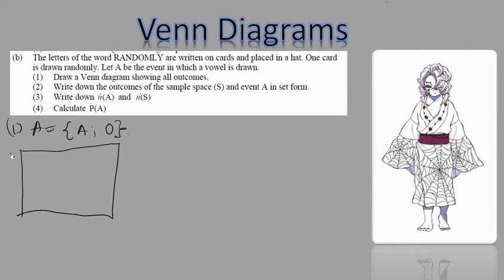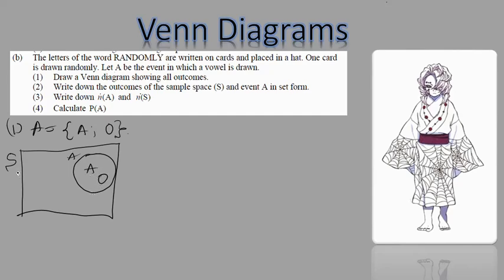So S for sample space, you can put S anywhere. I'm putting it here so that you can see that you can put S anywhere. So "randomly" has 2 vowels. Here's my circle representing the event A. So I have A and O inside there.